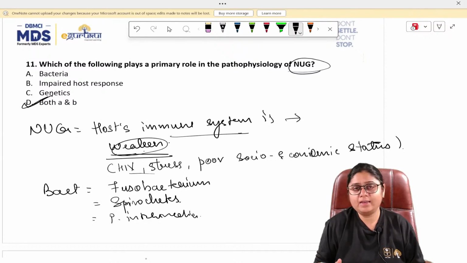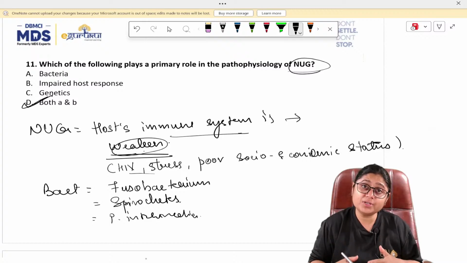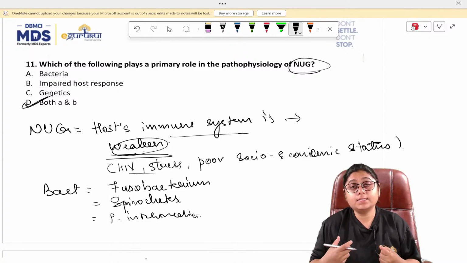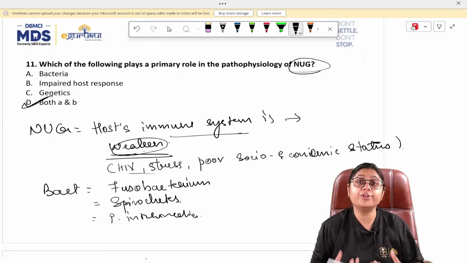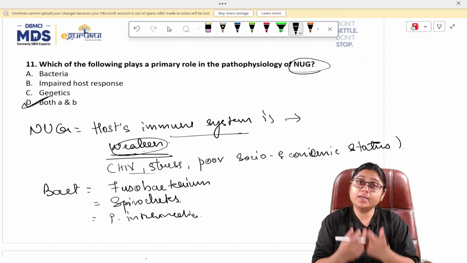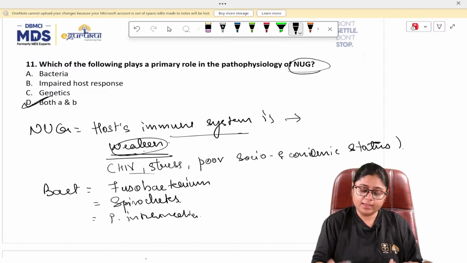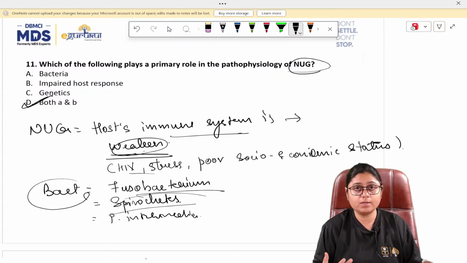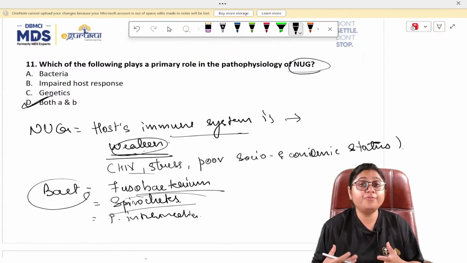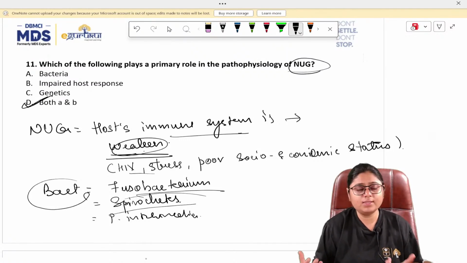If someone doesn't eat or drink anything, they have no energy, right? It means the patient is weakened. Why is the patient weakened? Because the cells of the body are not getting energy. They are not able to generate ATP, so they are not able to function well, and therefore they are not able to fight the disease. In this case, the bacteria, importantly Fusobacterium and spirochetes, proliferate very rapidly in patients who have decreased immune response, and thus they cause NUG. Okay.